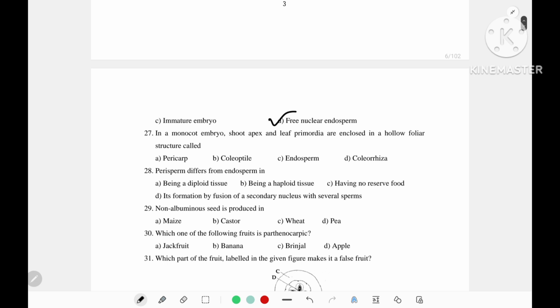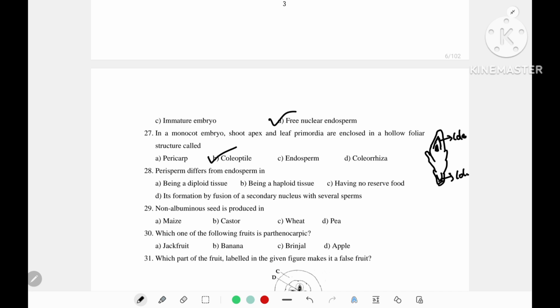Then, in monocot embryo, the shoot apex and leaf primordia are enclosed in a hollow structure called... So if you remember the monocot embryo diagram, here is the structure. The leaf primordia and the plumule are covered by a protective covering called coleoptile, and the root apex is covered by coleorhiza. So the answer is coleoptile.